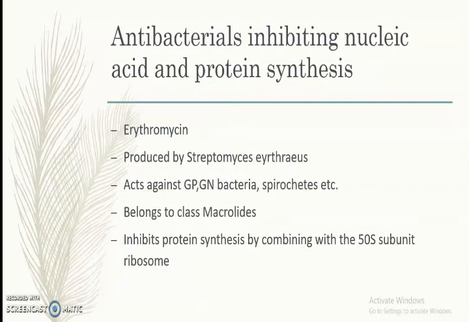Next is erythromycin. It is produced by Streptomyces erythraeus and acts against gram-positive and gram-negative bacteria, spirochetes, etc. It belongs to the class of macrolides. It inhibits protein synthesis by combining with the 50S ribosomal subunit.